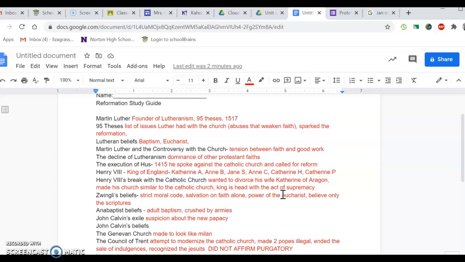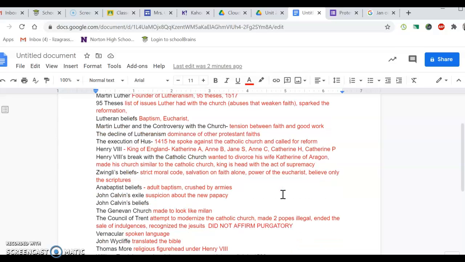of Supremacy. Zwingli believed that there was a strict moral code. Salvation was on faith alone, the power of the Eucharist, and he believed only in scripture. Anabaptists believe in adult baptism. They were pretty well disliked, so you'll see that they're often crushed by different military groups, crushed by armies, I wrote. John Calvin was exiled because they thought he was trying to create a new papacy.